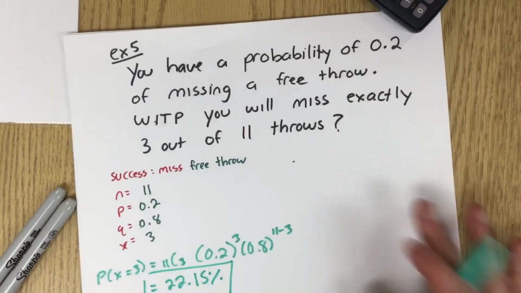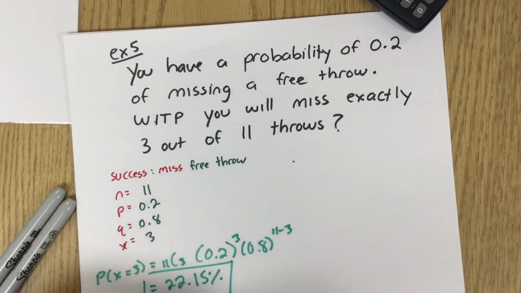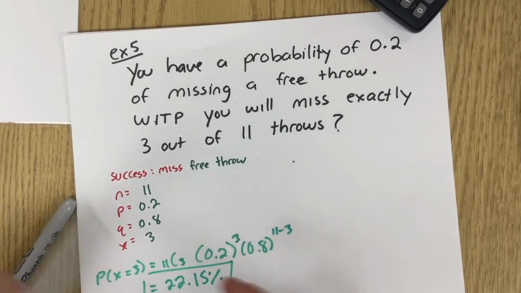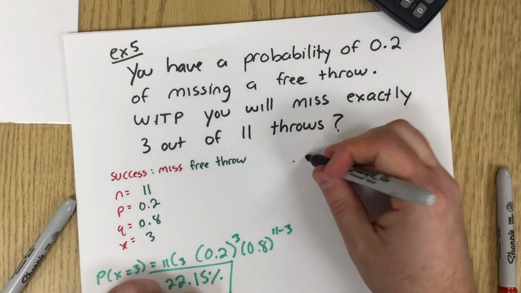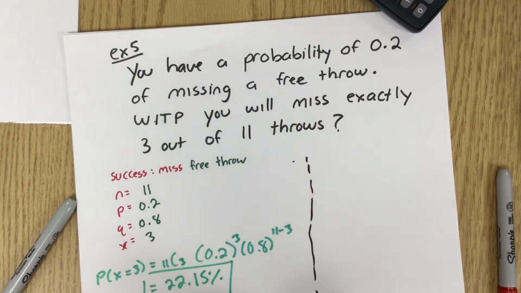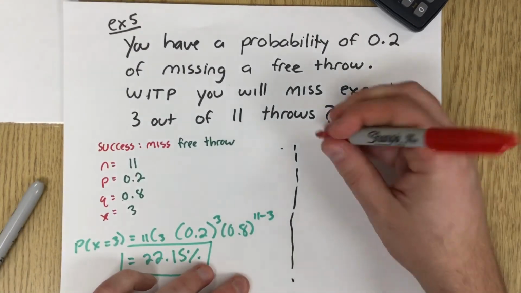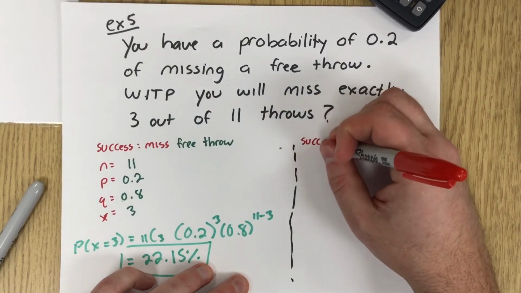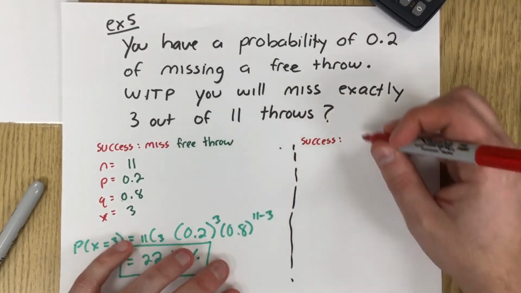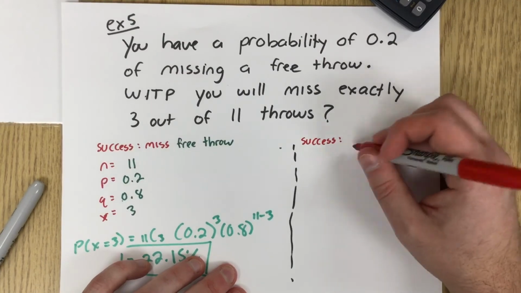Now I squished it all over here because I want to do something actually. What I want to do, let's kind of put a dashed line on the middle here. I want to change my definition of success. So let's keep it more in line with reality. So success is going to be that you make the free throw.